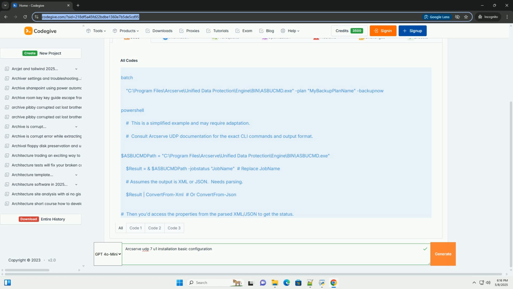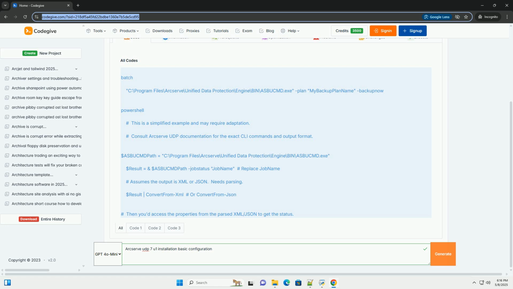Permissions. Run the installation with an account that has local administrator privileges on the server. The account you plan to use for the Arcserve UDP services also needs to have local administrator privileges. Documentation. Keep the Arcserve UDP documentation handy. It's your best reference for detailed explanations, troubleshooting, and advanced configurations.